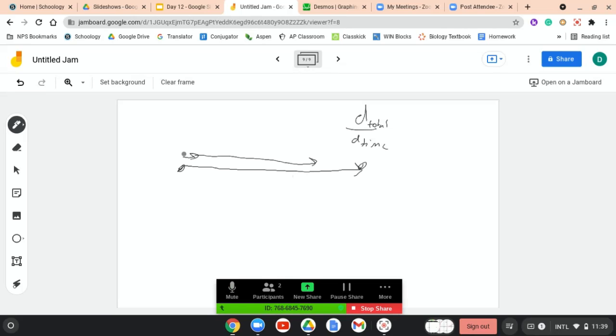So if it has to speed up, then it'll have to eventually get faster than the car's average velocity because it has to catch up to it. So at one point in between these two, when it's speeding up, its velocity will be equal to the average velocity. Same here. If it starts going faster, it can't get there before the car would have gotten there at its average velocity, right? It needs to slow down. And it has to slow down so that this car is going faster. So in the process of slowing down, at least one point, its velocity is going to be equal to the average velocity.